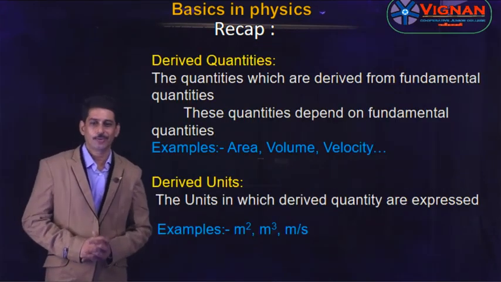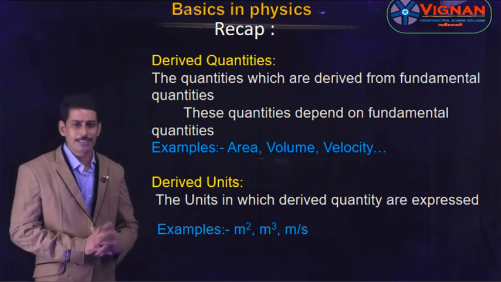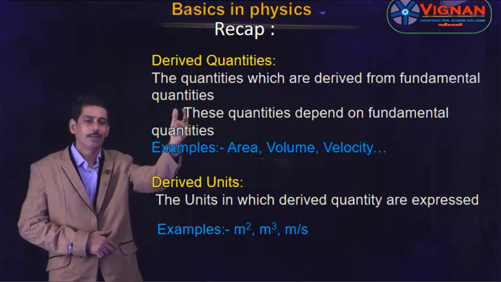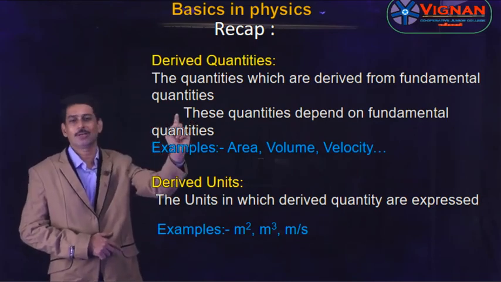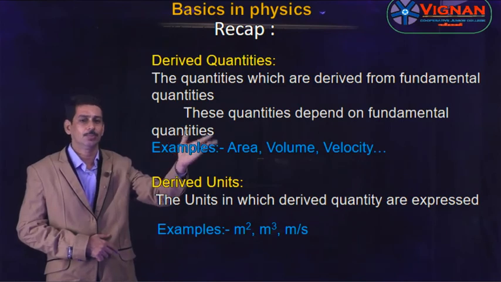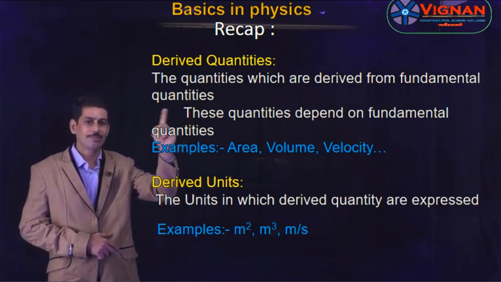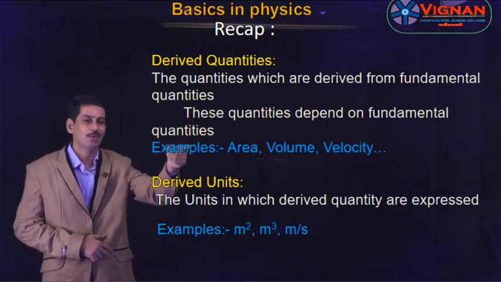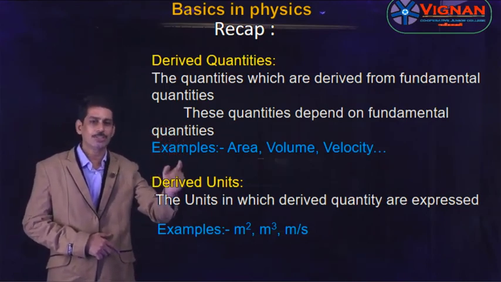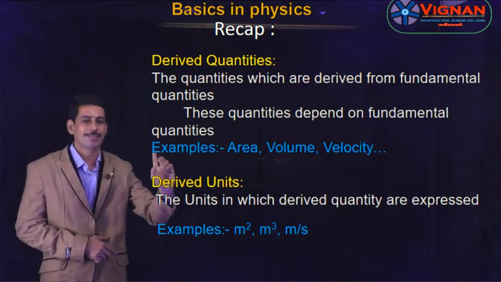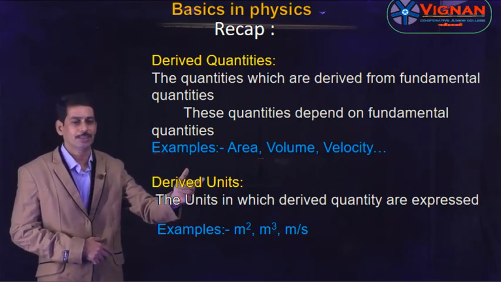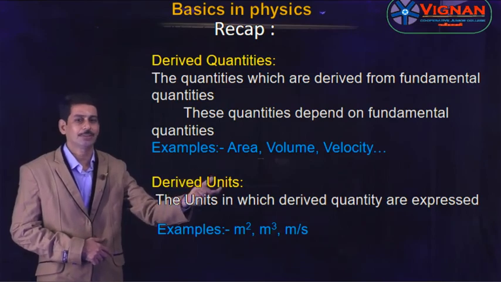Recap of derived quantities and derived units. The quantities which are derived from the fundamental quantities are called derived quantities, and obviously these quantities depend on fundamental quantities. Examples are area, volume, velocity, density, and so many things. Whereas the units in which the derived quantities are expressed are known as derived units. The examples are meter square, meter cube, meter per second, gram per centimeter cube, etc.